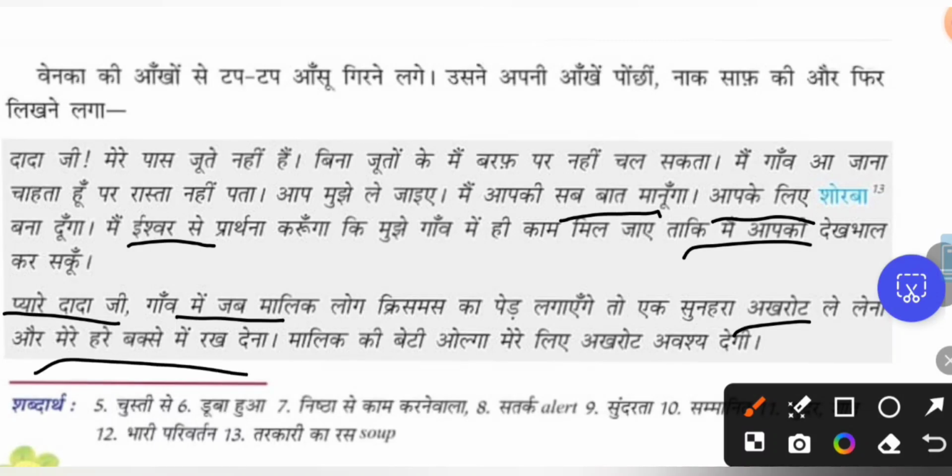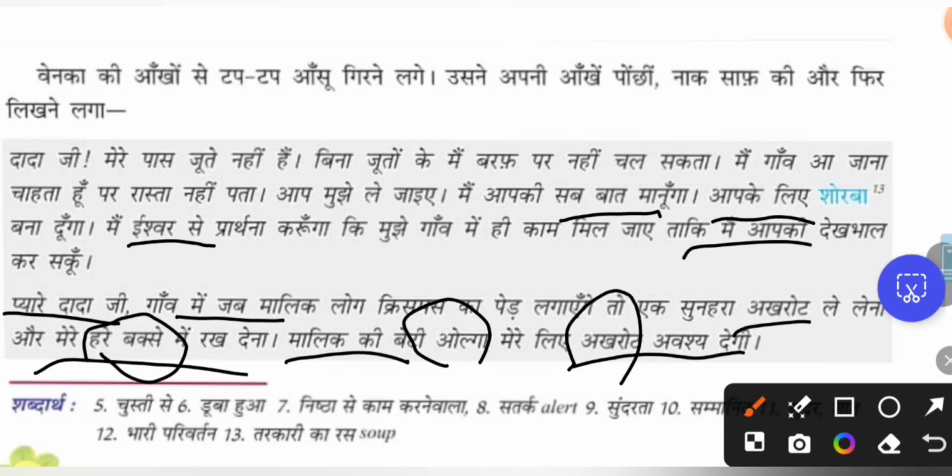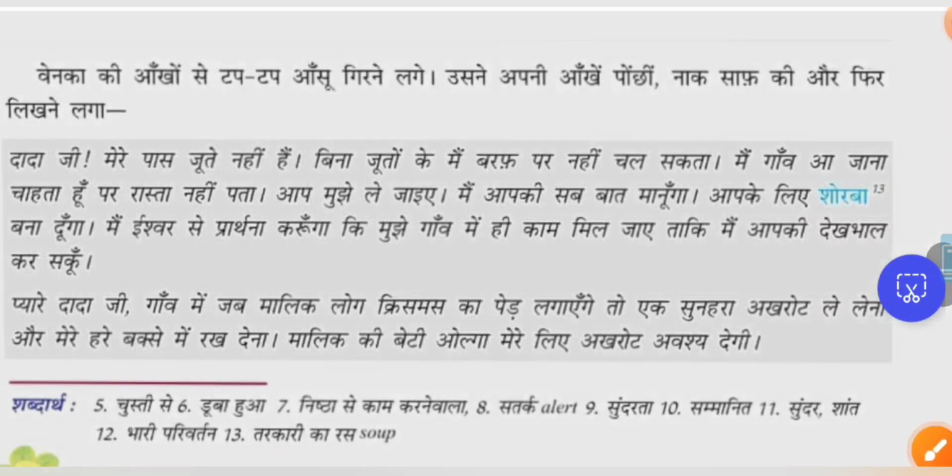और मेरे हरे बक्से में रख देना. And keep that walnut in my green box. हरे बक्से is the green box, you keep it. मालिक की बेटी, the owner's daughter is there. Her name is Olga. मेरे लिए अखरोट अवश्य देगी. And she will be giving the walnut for me for sure. So अखरोट is the walnut. So Olga is the girl who has taught this boy how to read and write, how to dance, how to count things.